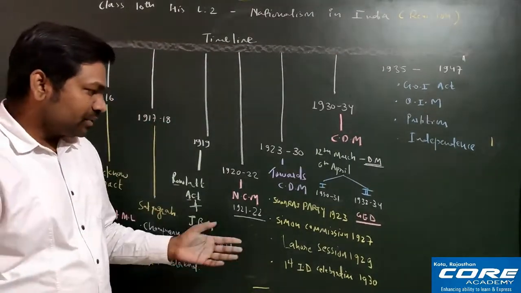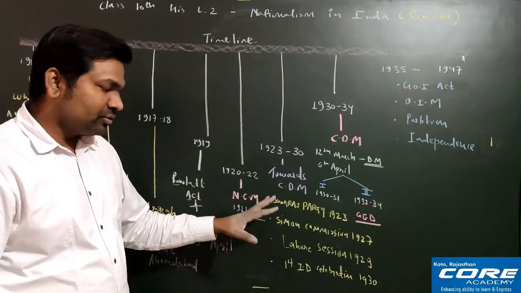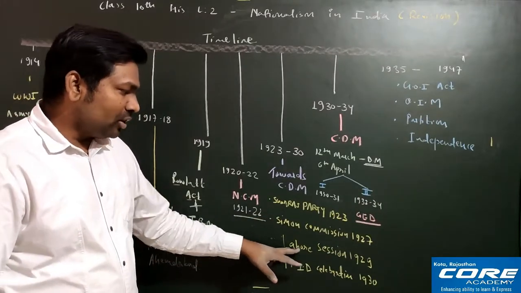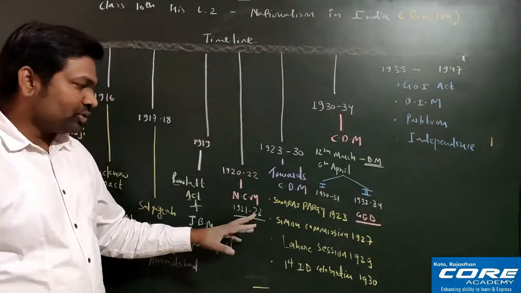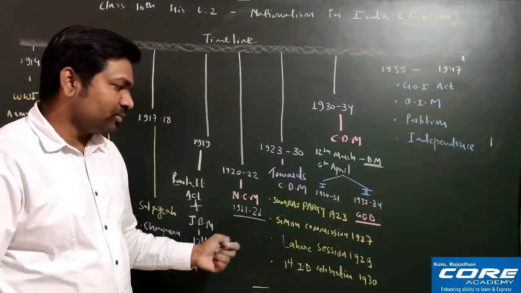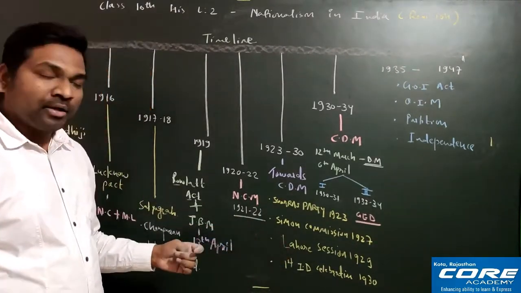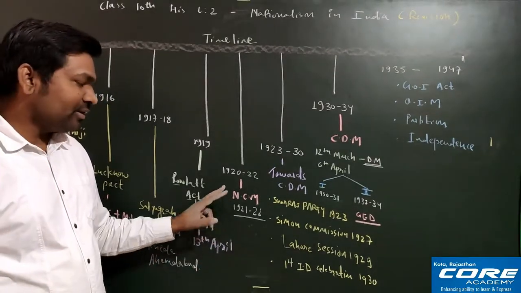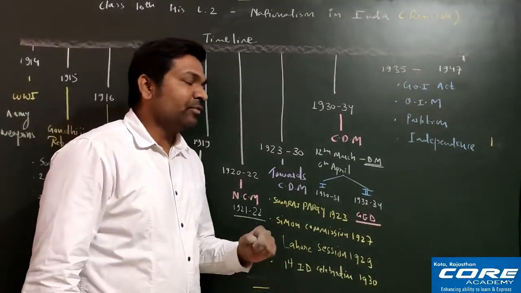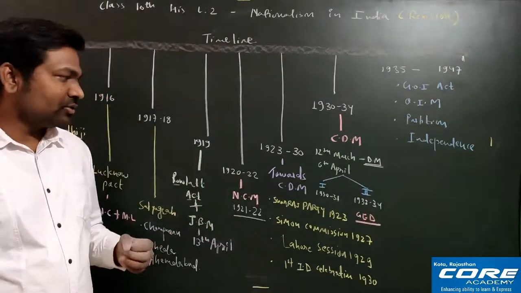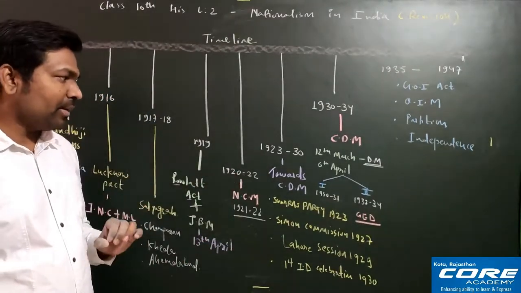Then from here, the Simon Commission and Lahore session, a 3 marks question can be made. Here for the Lahore session, one map based question is coming, that where this Lahore session took place. So remember where Lahore is, that you must remember. Nagpur, where it is, must remember, है ना, here in the non-cooperation movement we have discussed the Nagpur session, Calcutta session. So all these locations you must remember for map pointing questions.